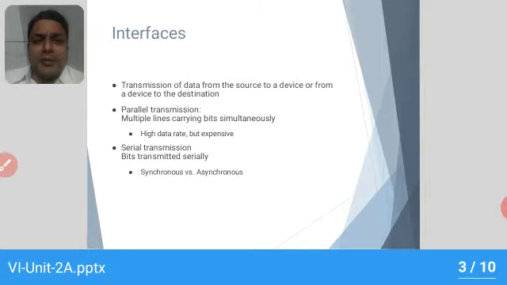Whereas in serial transmission, bits are transmitted serially, sometimes in asynchronous or synchronous mode. So these are the basic requirements where the transmission of data takes place either from the sensor to the PC, or sometimes from the PC to the instrument which is used to control the plant. So the role of the interface is to act as a medium for the transfer of the data or sometimes the command signal.